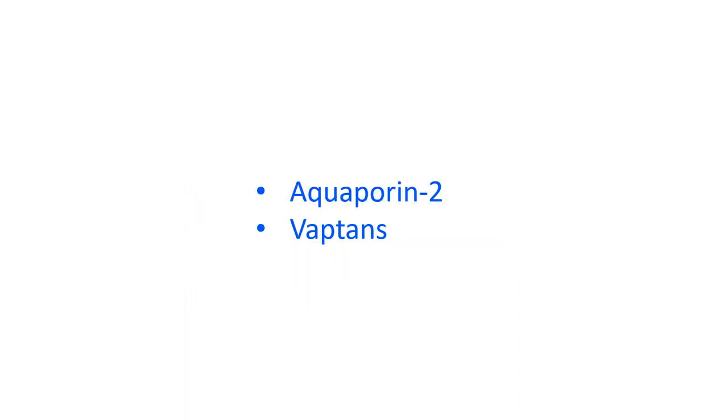Binding of AVP to V2 receptors in the renal collecting ducts activates adenylyl cyclase, which produces cyclic AMP and subsequent activation of protein kinase A. This in turn leads to enhanced production of water channels, aquaporin 2. These channels facilitate water reabsorption into the medullary interstitium.